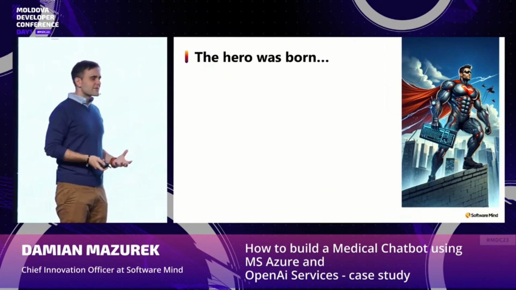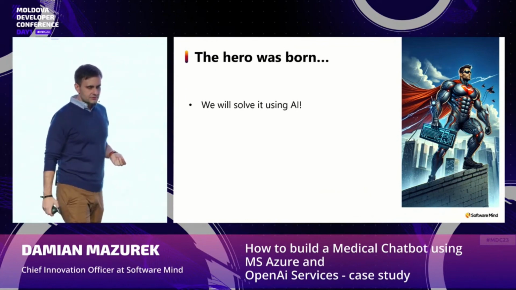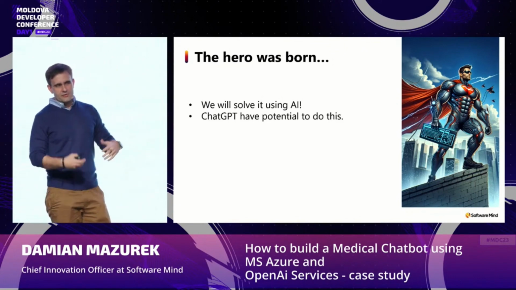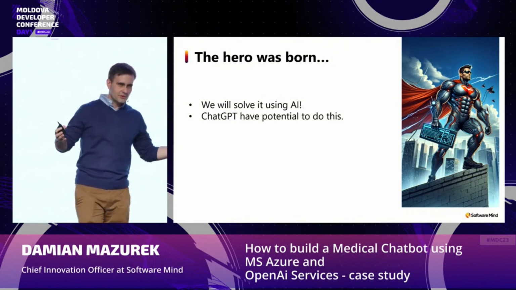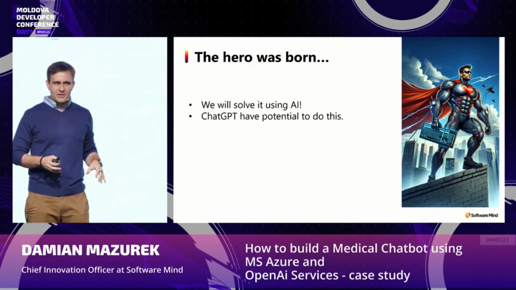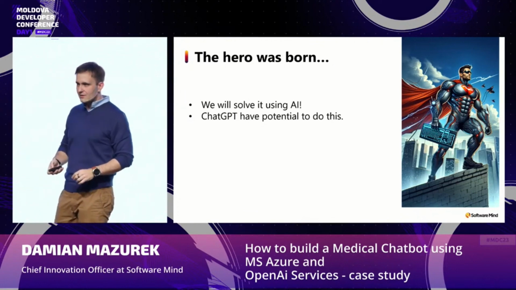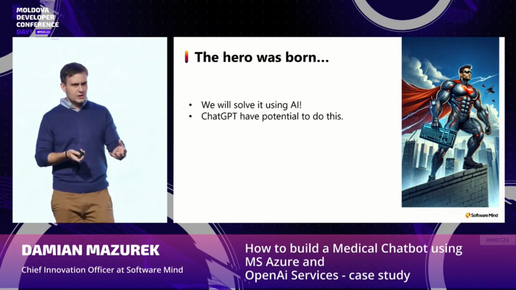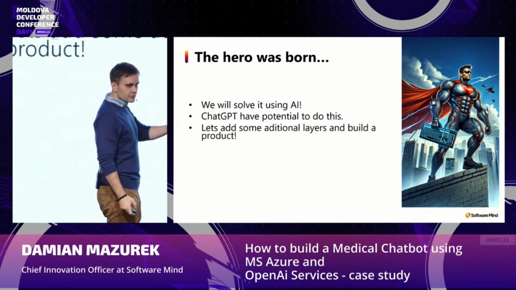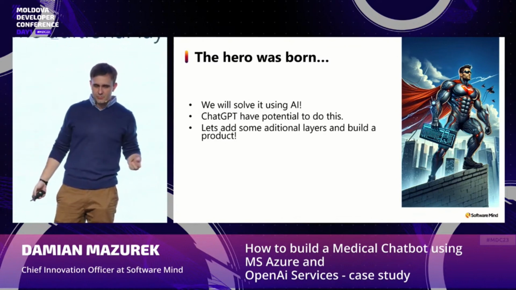So, like in every story, the hero was born. And there was one person that thought, we can use AI to solve it. And as you know, almost everyone has been using ChatGPT in the last couple of years. Same was here. So this person opened ChatGPT, tried to create some prompts, and saw that it was really efficient in this. So the idea was to add some additional layers, additional functionality, and sell it as a product.